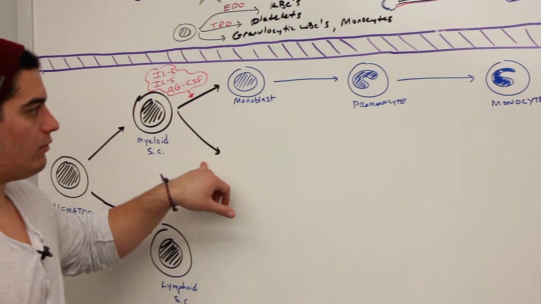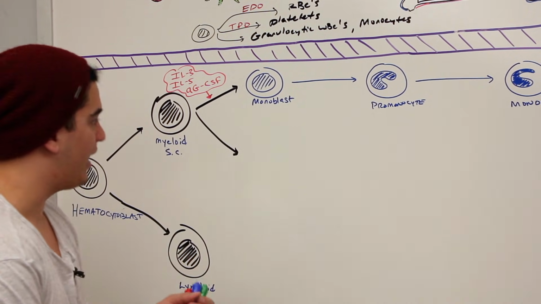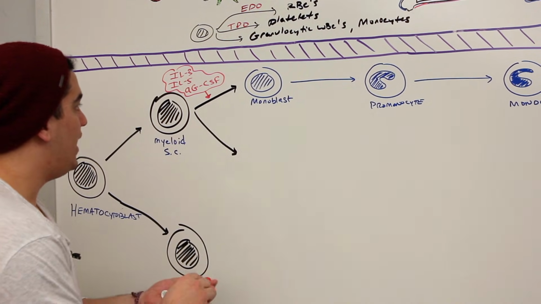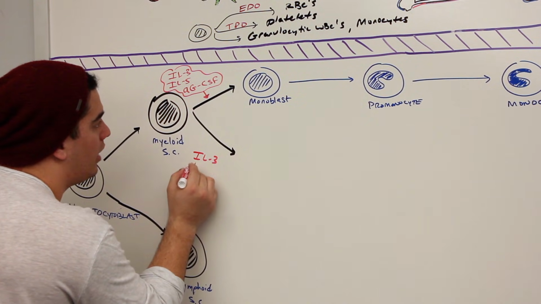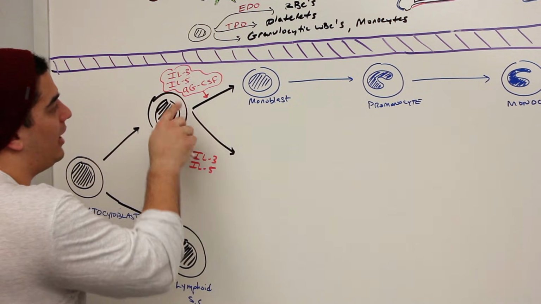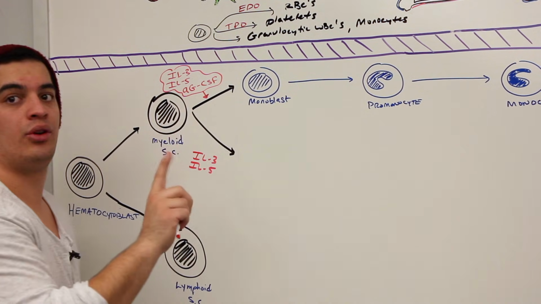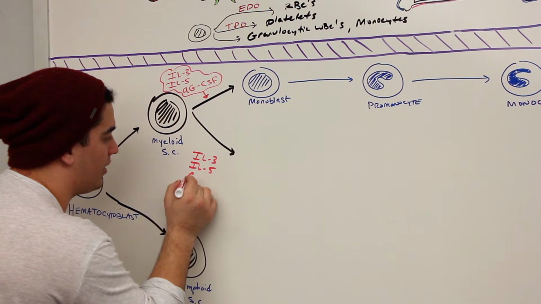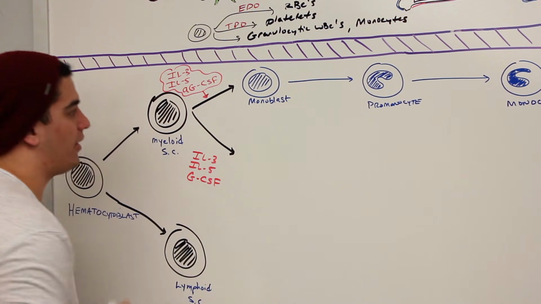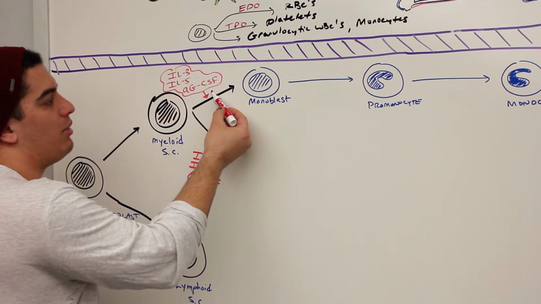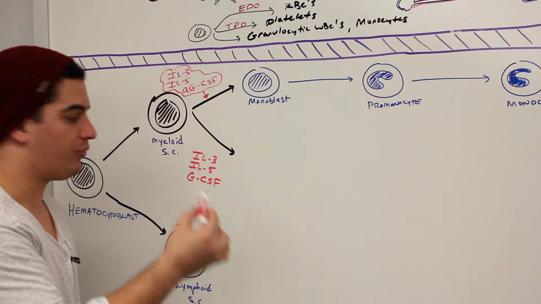Next one, myeloid stem cell. What is this guy going to need in order for this event to occur? He's going to need, same thing, interleukin 3, interleukin 5, but he needs granulocytic colony stimulating factors. There are other chemicals that the myeloblast would need, but we're not going to go into that, okay?